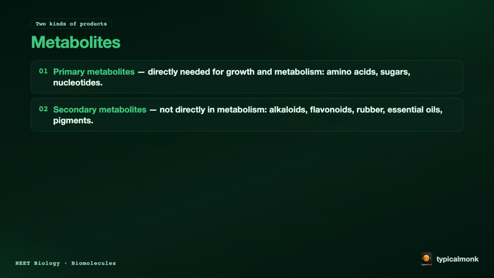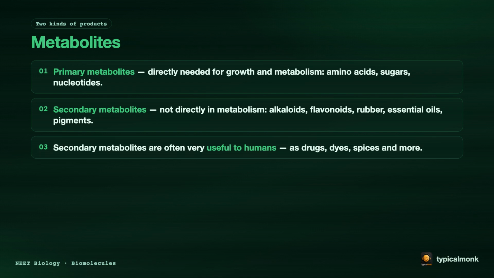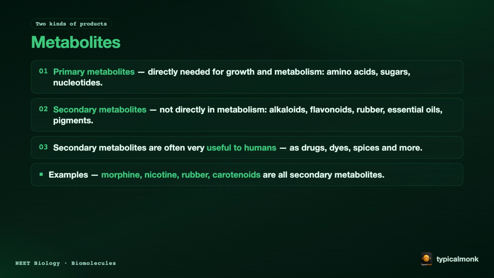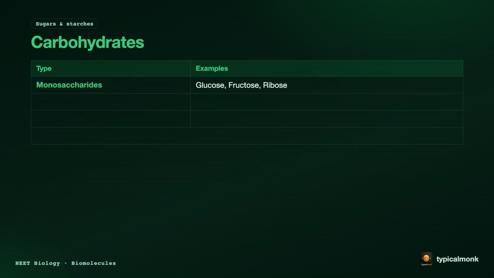Metabolites. Primary metabolites directly needed for growth and metabolism. Amino acids, sugars, nucleotides. Secondary metabolites, not directly in metabolism, alkaloids, flavonoids. Secondary metabolites are often very useful to humans as drugs, dyes, spices, and more. Examples: morphine, nicotine, rubber, carotenoids, all secondary metabolites.